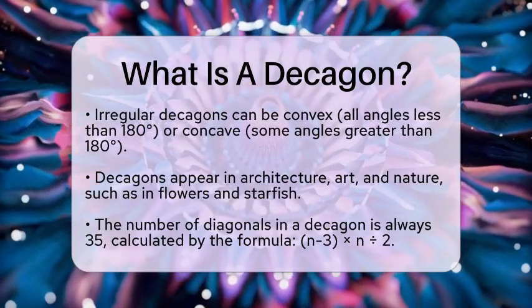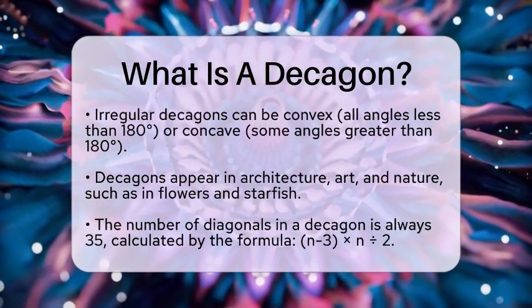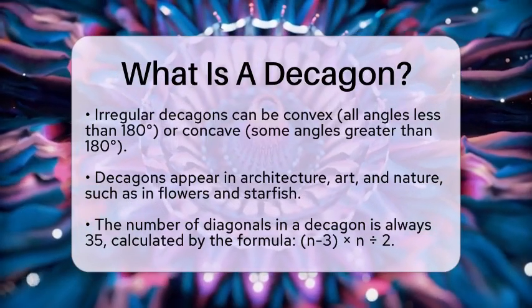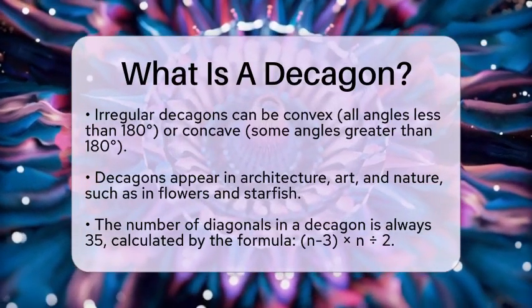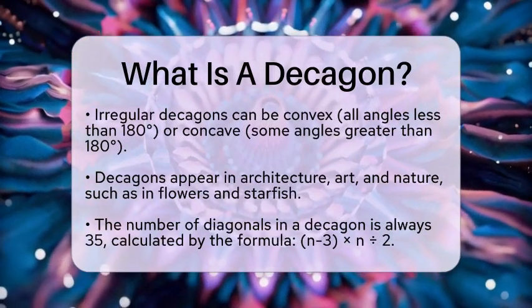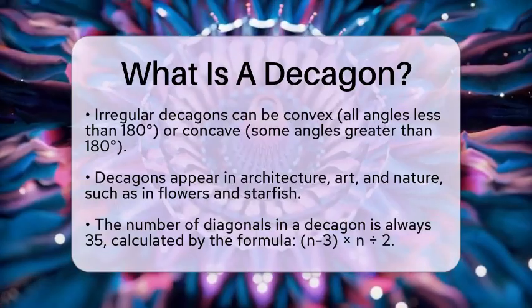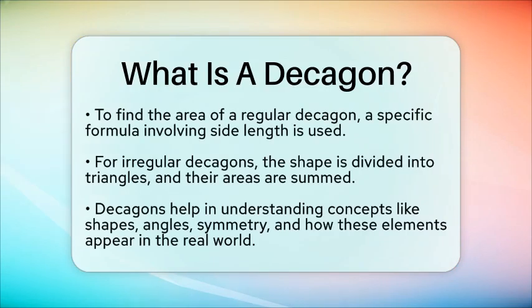The number of diagonals in a decagon is always 35. This is calculated by a simple formula where you multiply the number of sides minus 3 by the number of sides, then divide by 2. So, for a decagon, it is 10 times 7 divided by 2, which equals 35 diagonals. Understanding a decagon helps us learn about shapes, angles, and symmetry.